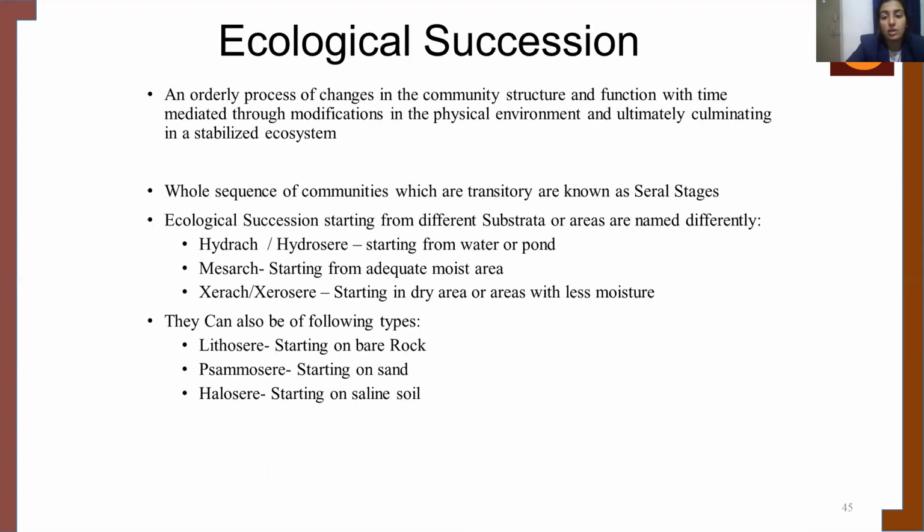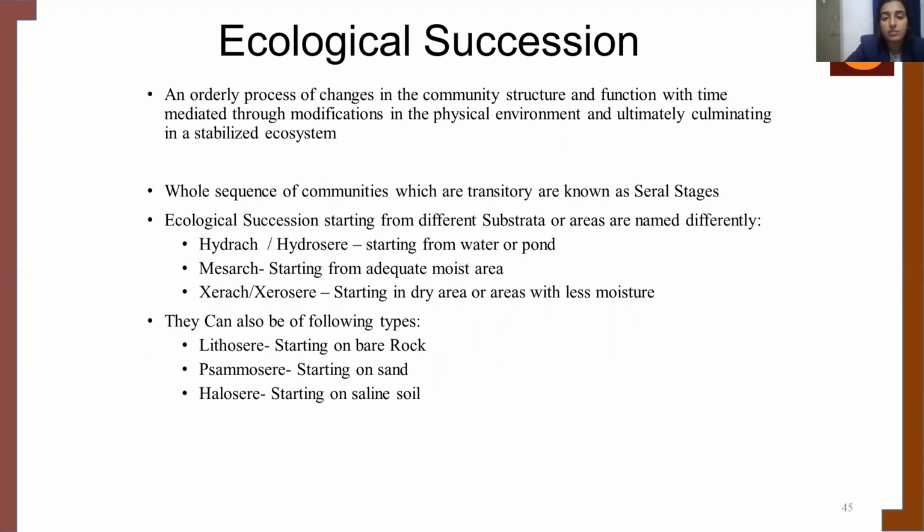Now we are moving into another topic called ecological succession. It is an orderly process of change in a community's structure and function with time, mediated through modification of the physical environment and ultimately culminating in a stabilized ecosystem. The whole sequence of transitory communities is known as serial stages.